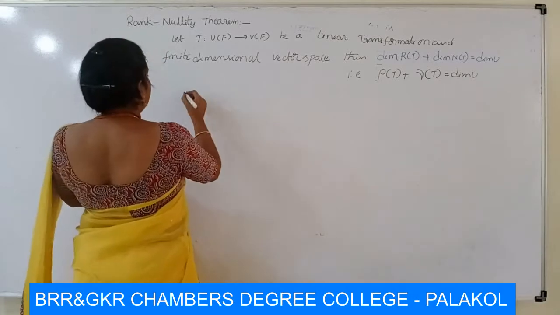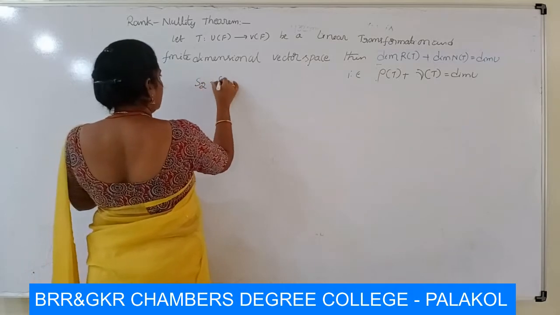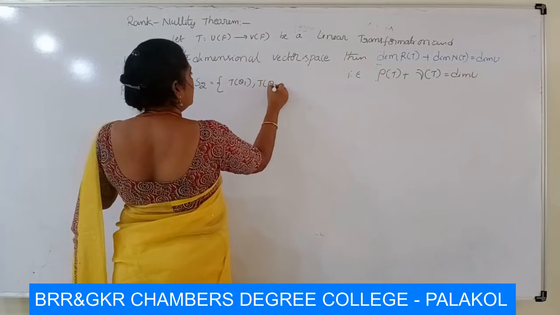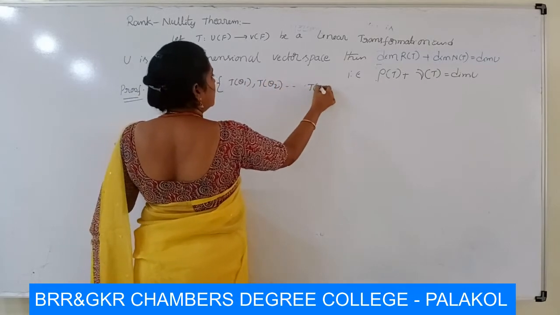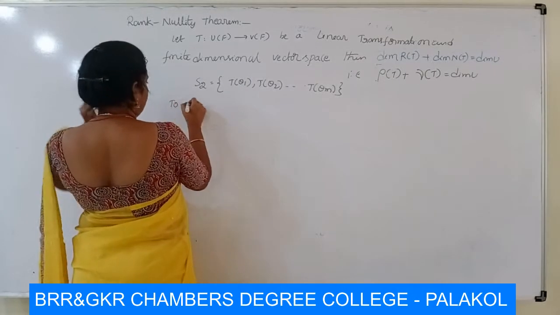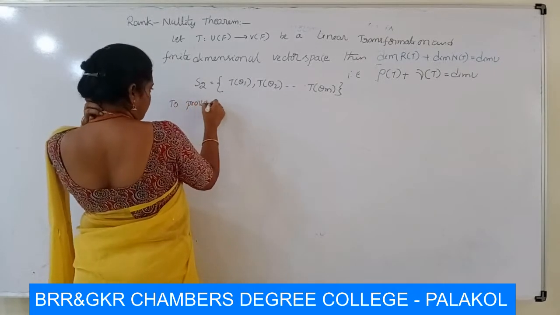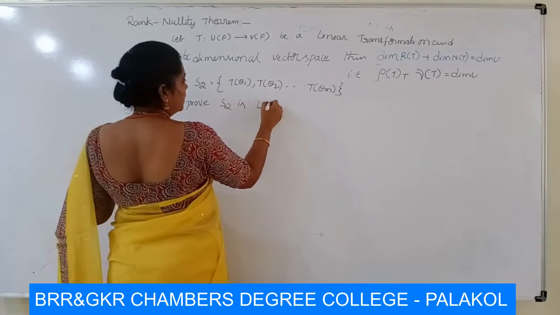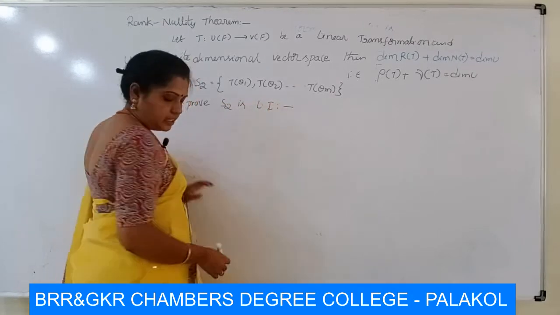S2 contains T of theta 1, T of theta 2, and so on, T of theta m. To prove S2 is LI, that is linearly independent.